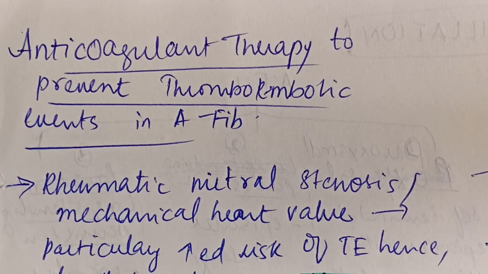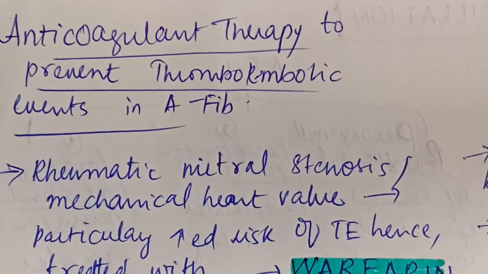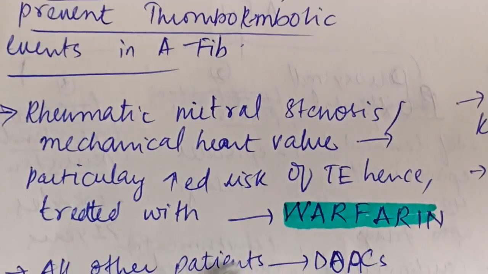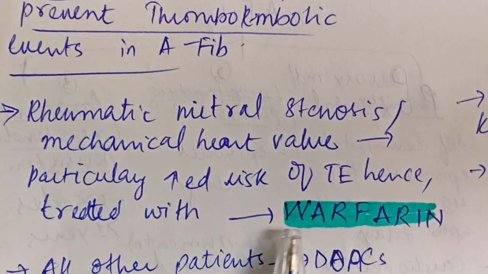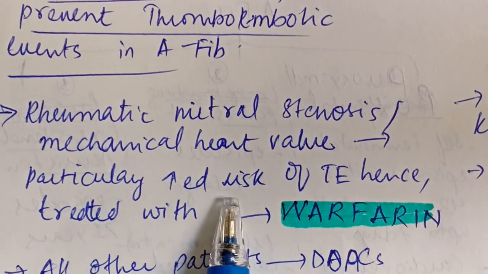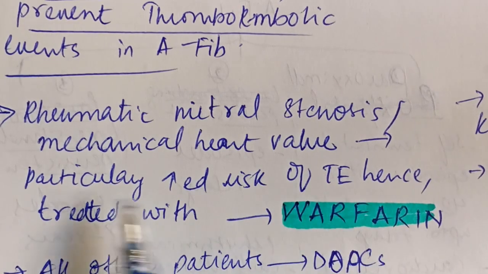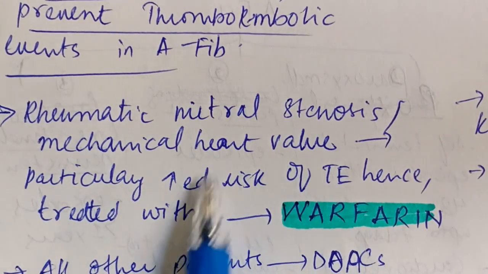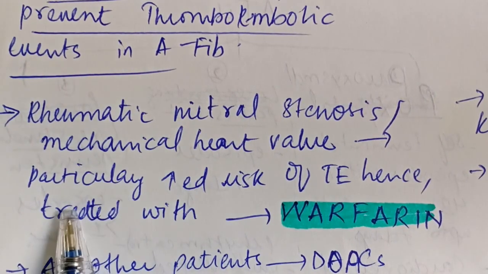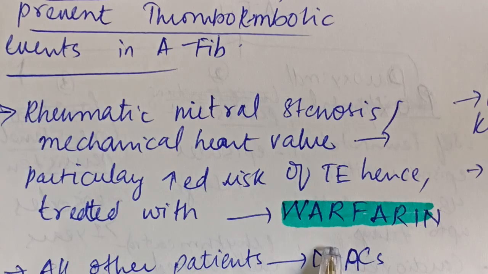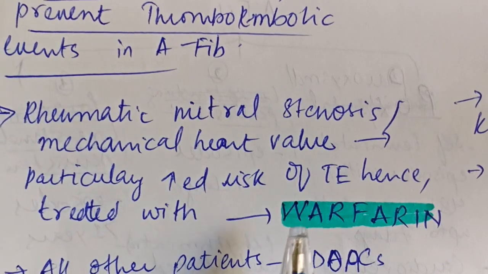Now, anticoagulant therapy to prevent thromboembolic events in atrial fibrillation. What is the anticoagulant therapy that is given in this case? If the patient has a history of rheumatic mitral stenosis or a mechanical heart valve, it particularly increases the risk of thromboembolism when he has atrial fibrillation. So these two groups of patients are treated with warfarin as anticoagulant therapy.